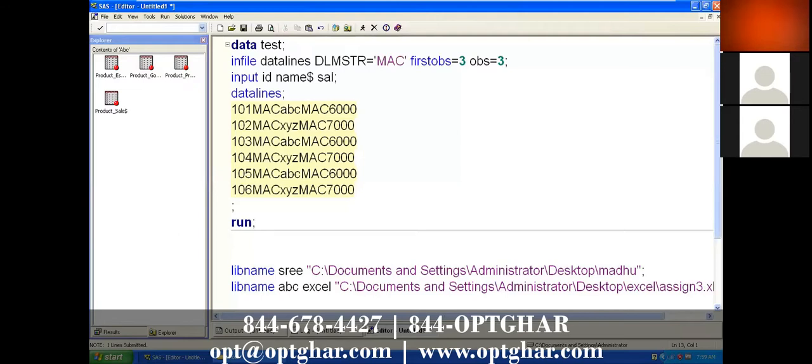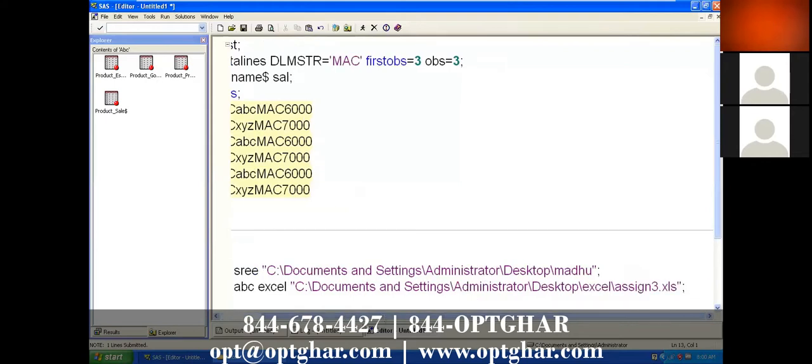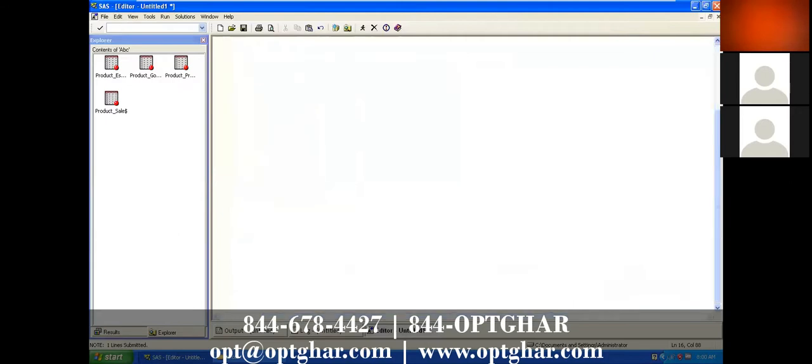Suppose you want to import data from data sets which are available in a PC location, or you want to import all the sheets from one Excel file, just go with the libname statement. The syntax is libname, name of the library, Excel, then the location of your Excel file, the Excel file name and its extension, and give a semicolon. That's it.